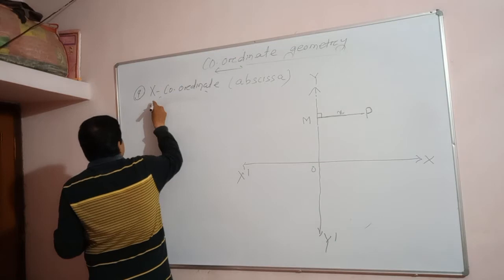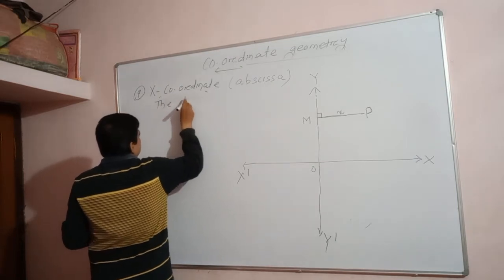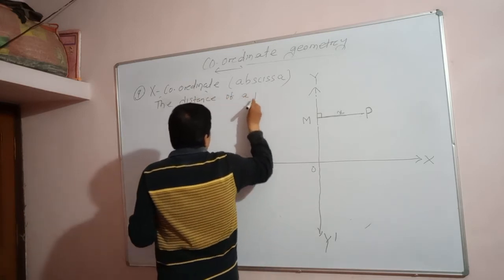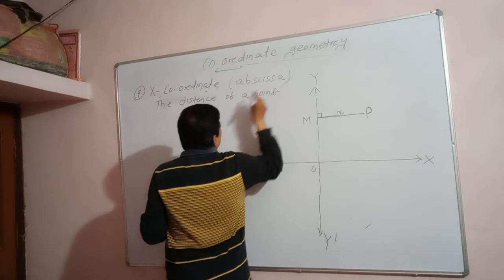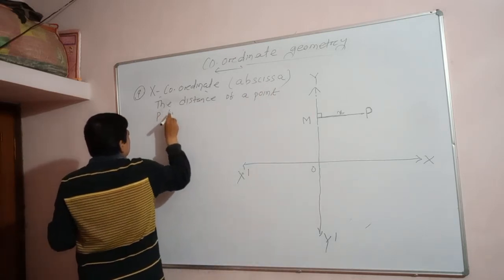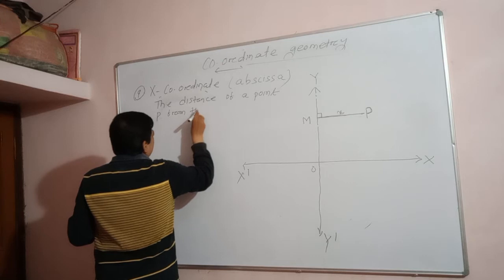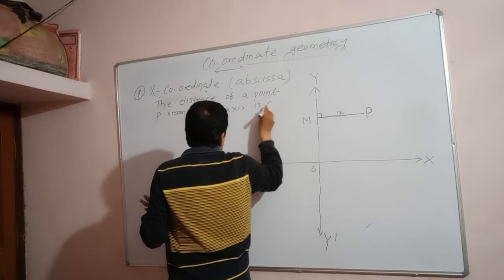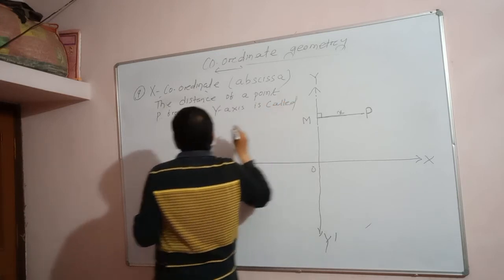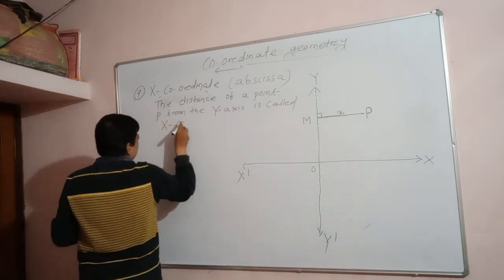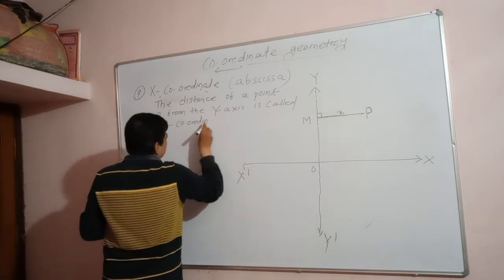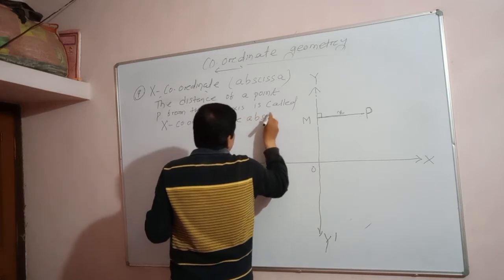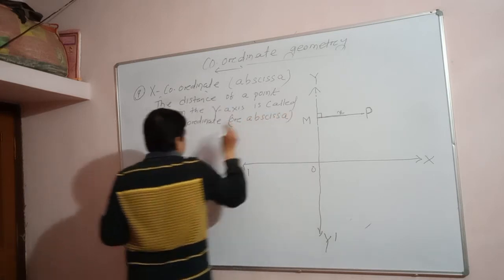So let us write: the distance of a point P from the y-axis is called the x coordinate, or abscissa. Spelling, please remember, sometimes I forget also.